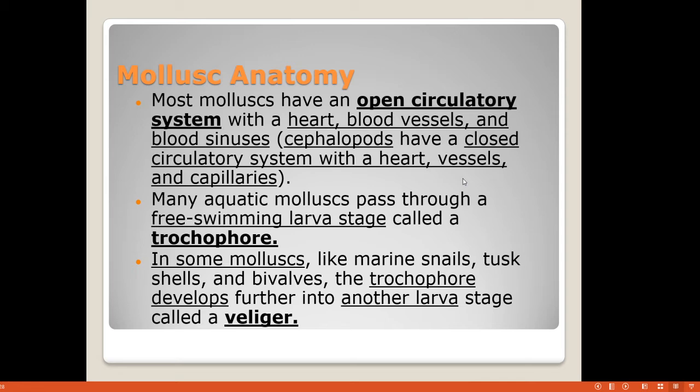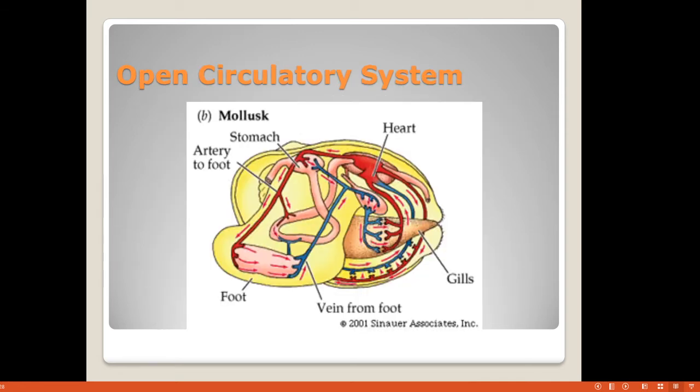I have told you what is an open circulatory system and what are closed circulatory systems. You can see this is the open circulatory system, like the heart. Then there are different heart veins, and veins are passing from the heart to the foot.